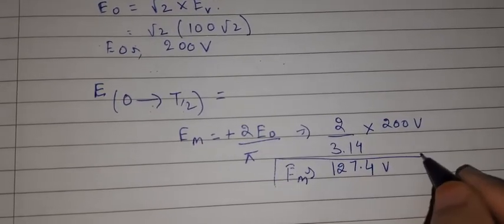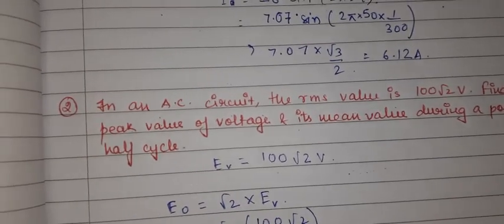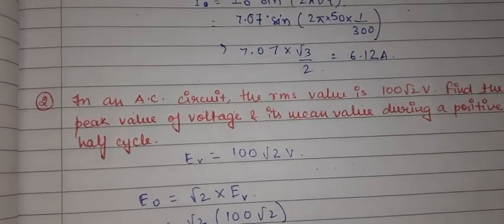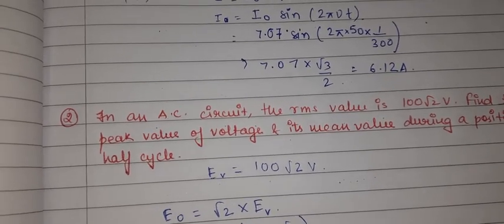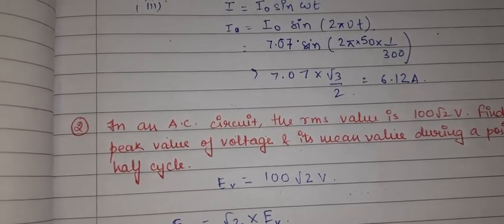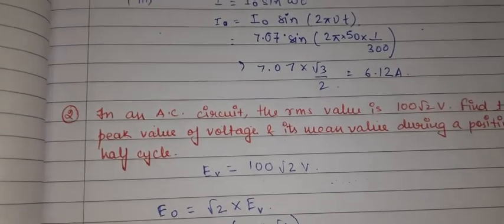These kinds of questions will come. There are various kinds of questions possible on E RMS and I RMS or E naught or I naught formulas. So practice, and in the next part we will be doing questions based on the AC circuit containing resistance or inductance or both, or all three, in a similar way.